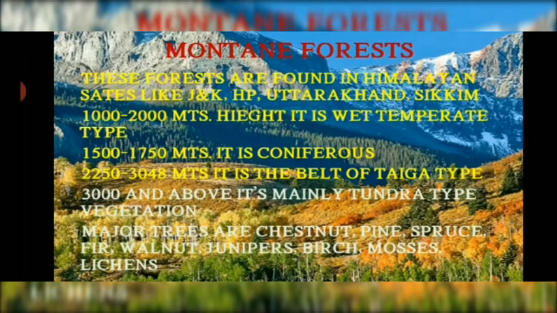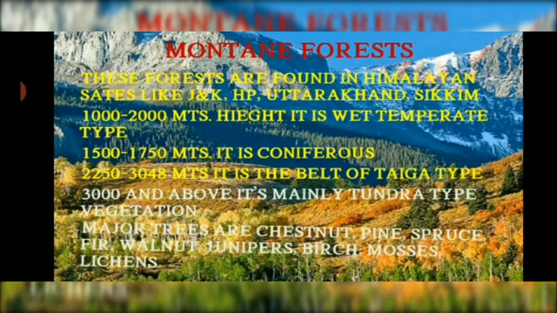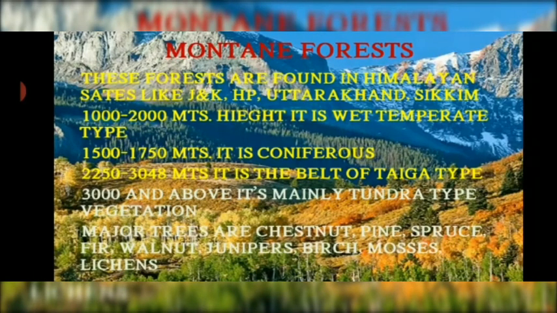2250 to 3048 meters, it is the belt of taiga type. 3000 and above meters, it is mainly tundra type of vegetation. The major trees that are found in these areas are chestnut, pine, spruce, fir, walnut, juniper, birch, mosses, lichens, etc.